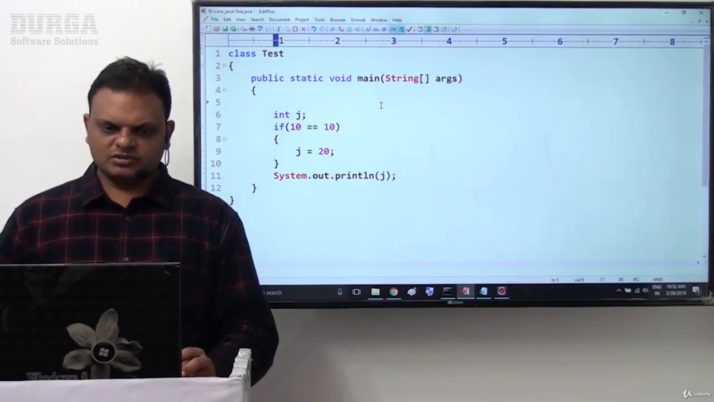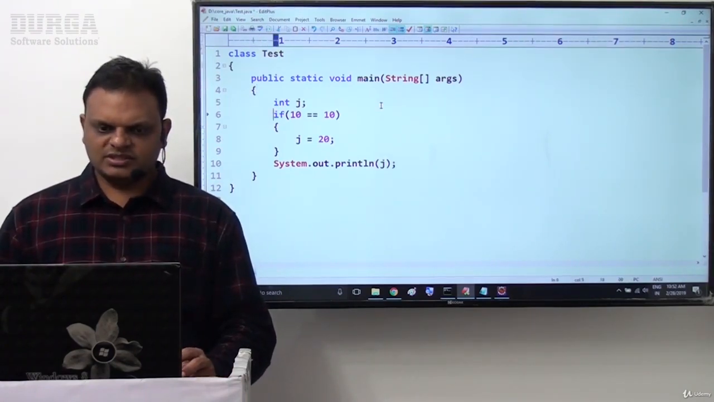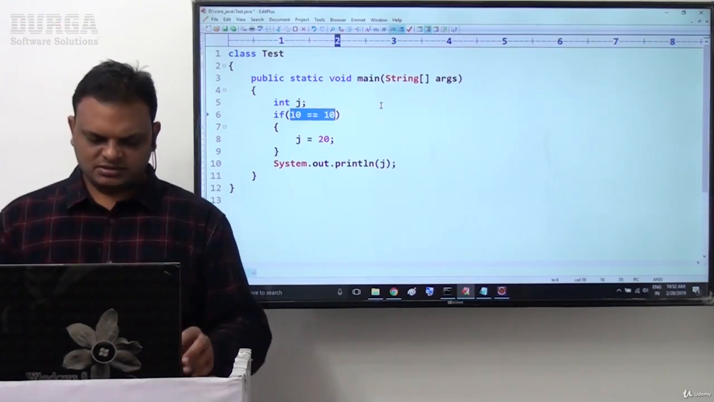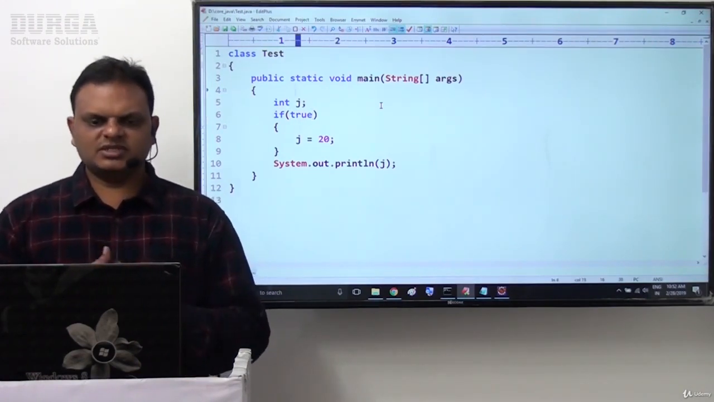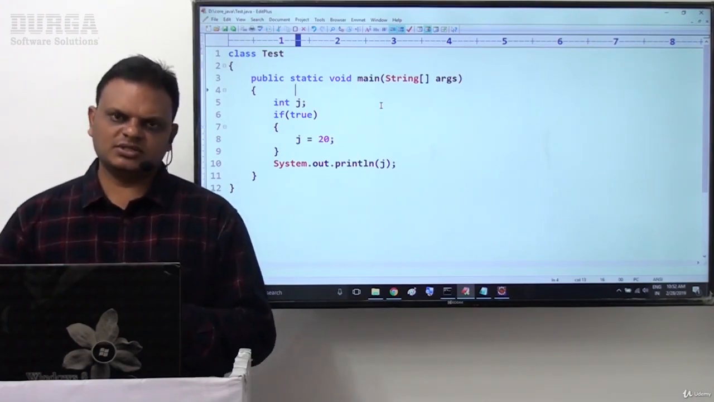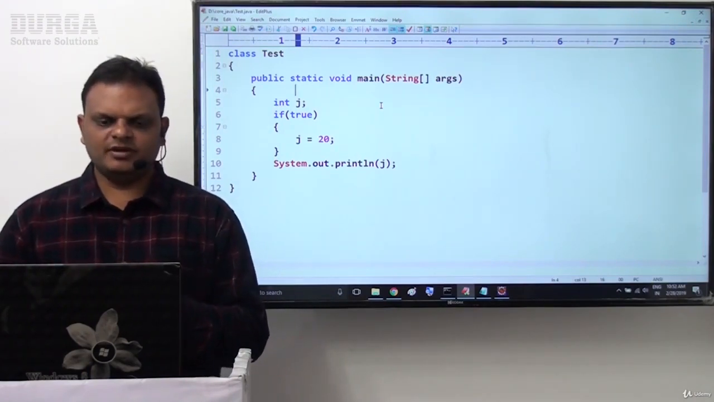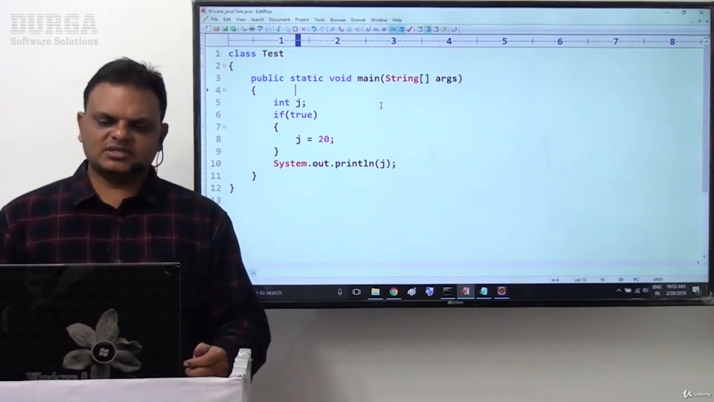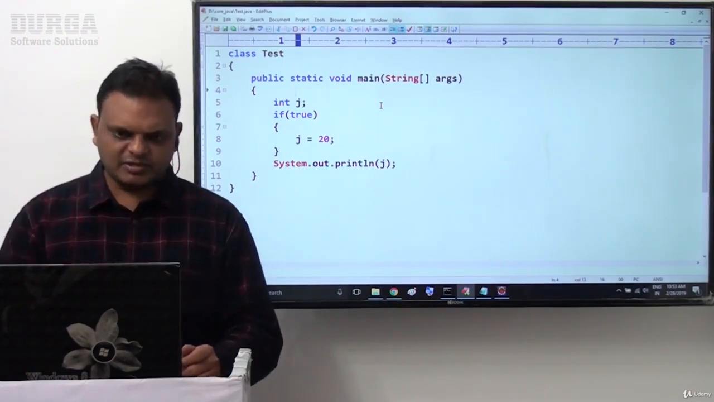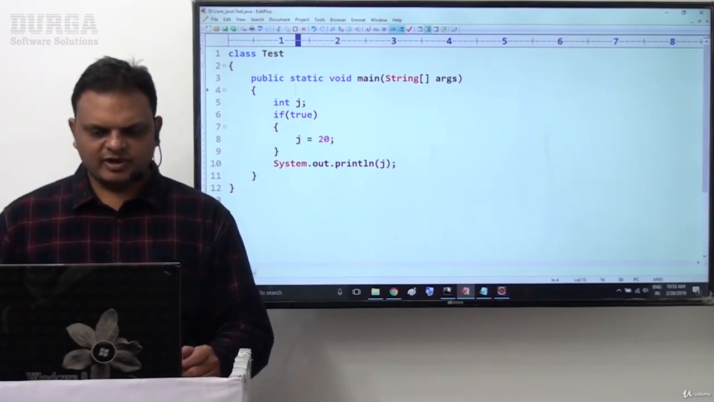In the same example, I want to remove this. Now here is another example. Directly I want to provide the true value. Int j semicolon. If true, j is equal to 20. I provided int j, if true, j is equal to 20. Now what is the status of this one? In this example also we are not going to get any compilation error.